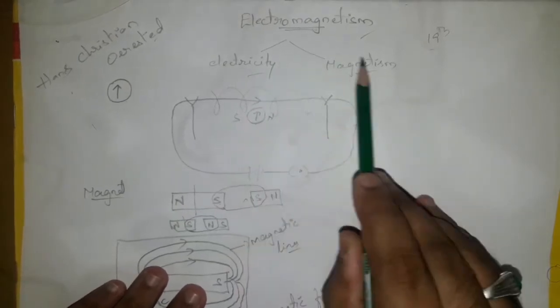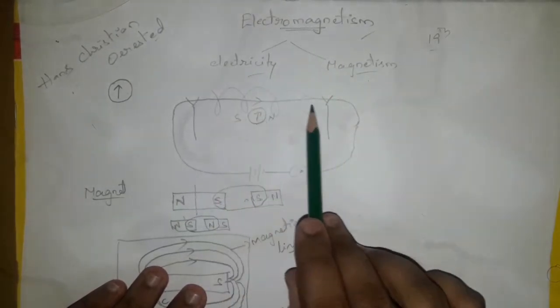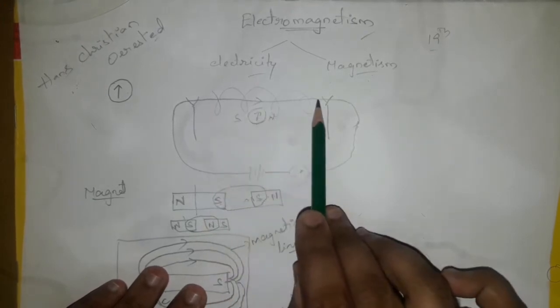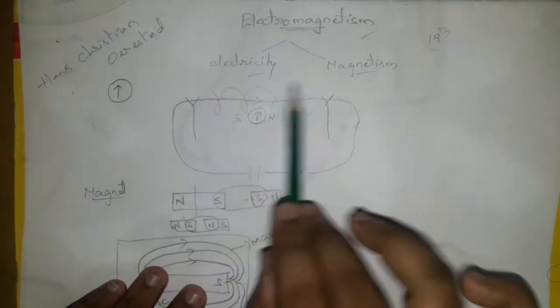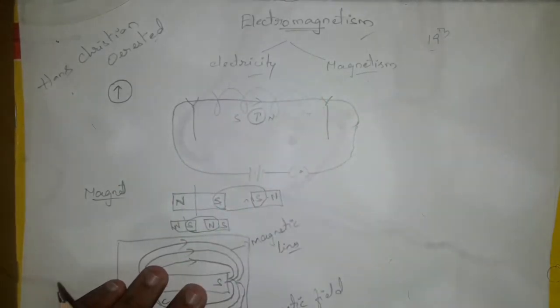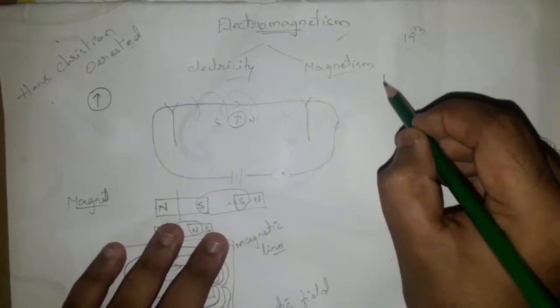Now this electricity and this magnetism are combined when a current is passing into a wire. When current passes through the wire, it produces a magnetic field. So that comes to electromagnetism. Next, coming to the magnetic flux.